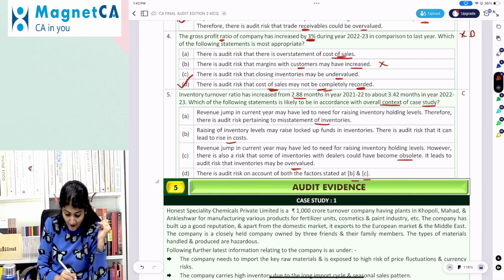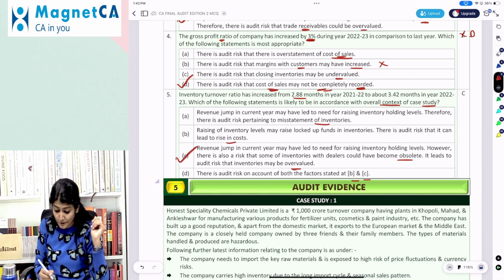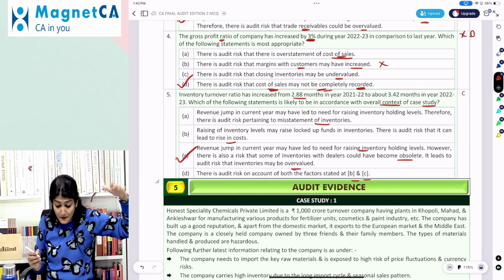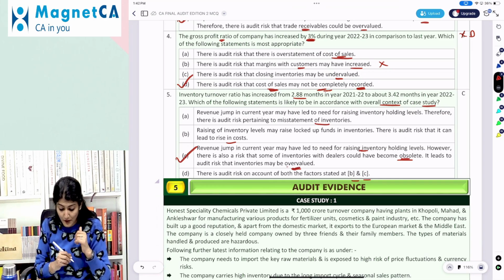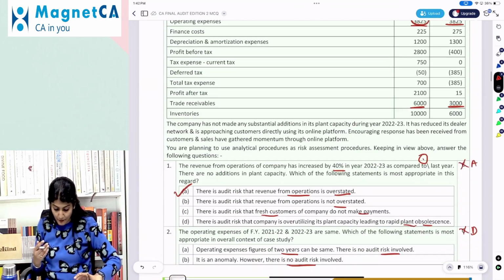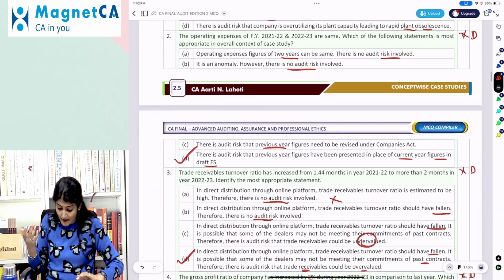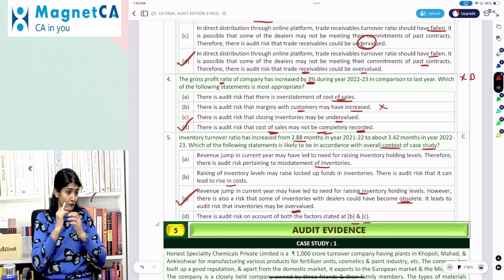Right. So what is the factor over here? C. Revenue jump in the current year may have led to the need for raising the inventory. However, there is a possibility that the inventory with the dealers might have become obsolete, and that is why the inventories could be overvalued. So more or less, all the questions are regarding the risk involved here, and all the points we are talking about concern the audit risk which is involved. Okay.